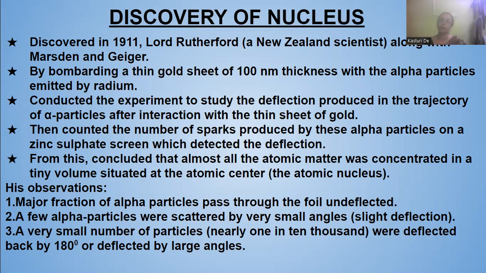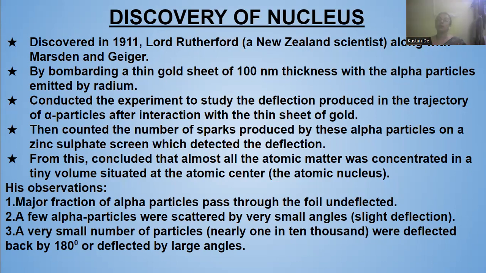After each bombardment, the sparks hit the zinc sulfate screen, and the number of sparks showed the deflections of the alpha particles. From this, they concluded that almost all the atomic matter was concentrated in a tiny volume situated at the atomic center.